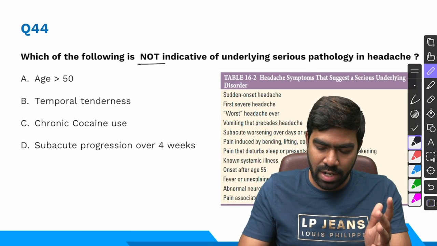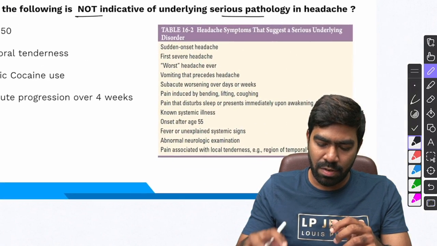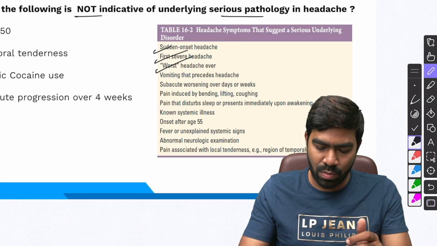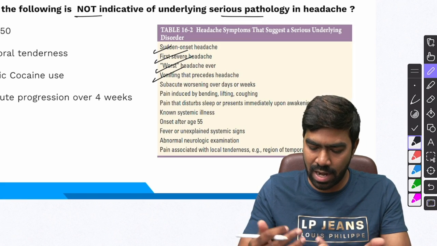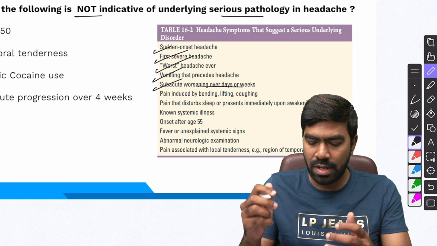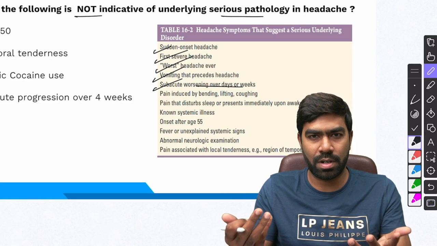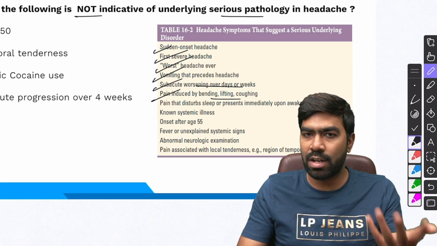Which of the following is not indicative of an underlying serious pathology in headache? This is a table from Harrison. They clearly mentioned that sudden onset headache, a risk factor for severe headache, worst headache ever, can suggest a berry aneurysm rupture. Vomiting that precedes headache can indicate raised ICP. Subacute worsening over days or weeks also can tell you it could probably be due to raised intracranial pressure, especially a tumor. Pain induced by bending, lifting, coughing, again indicative of raised ICP.